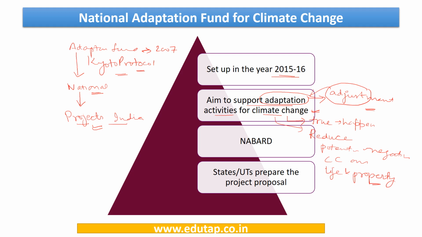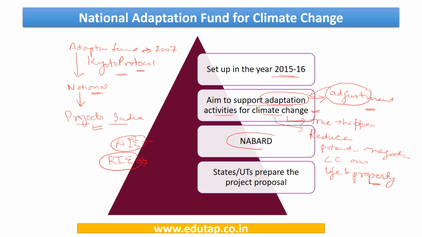The Adaptation Fund at international level, as we have discussed here, appoints national implementing entities for each country, and sometimes regional implementing entities as well, for a group of countries in a particular region.